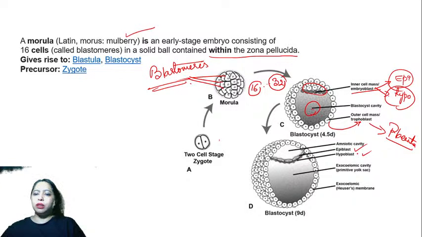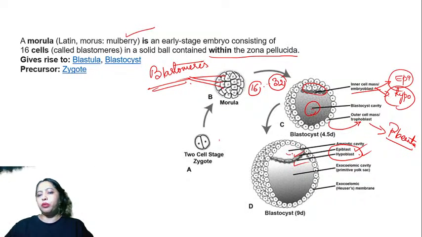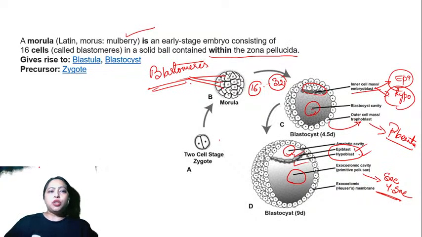Now you can see that the region above this is the amniotic cavity. The region below this is the primary yolk sac, which will convert into the secondary yolk sac later on. So this is the morula, the 16 cell stage, and it gives rise to the blastocyst. The precursor cells are the zygote.